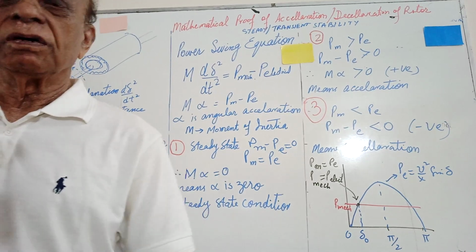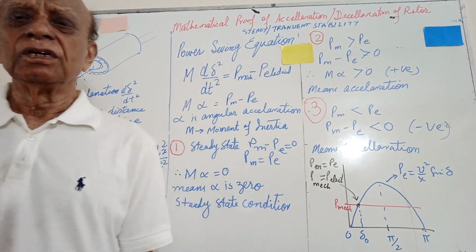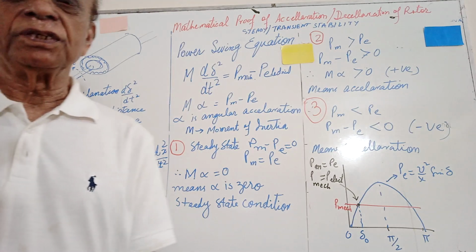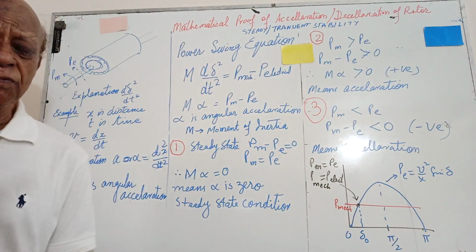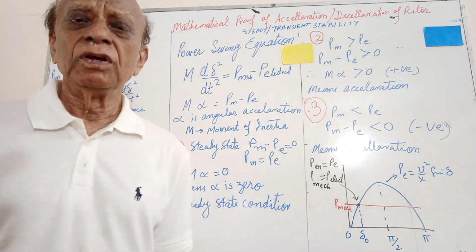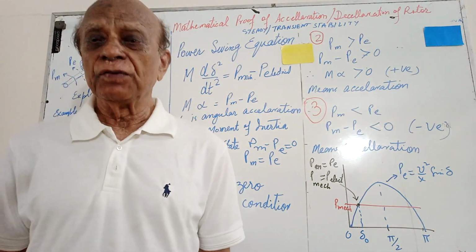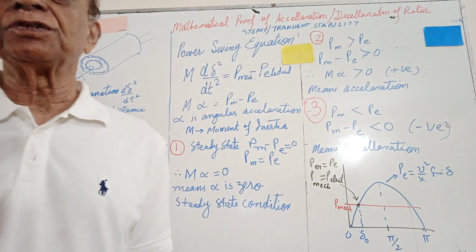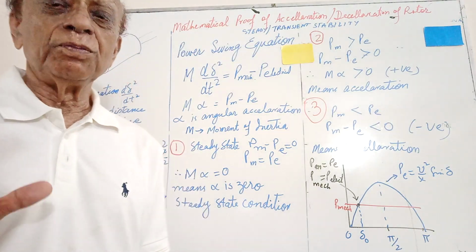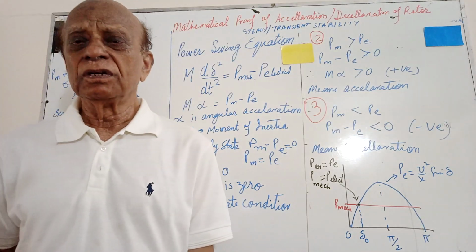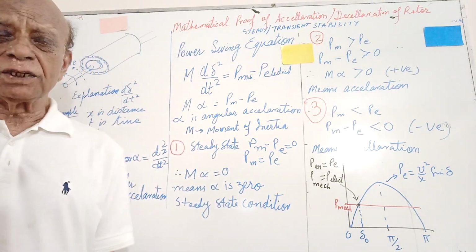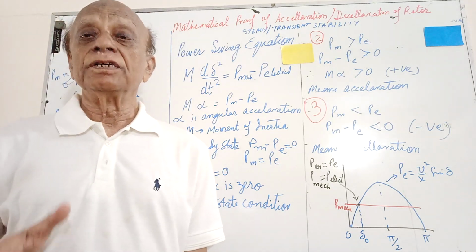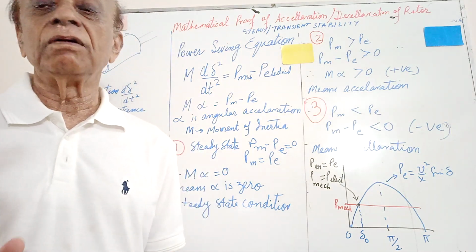One is the transient stability for the large disturbance, and the other is the steady state stability limit for the small disturbances of one or two cycle. And when it increases from 4 to 5 cycle or more, then it becomes a large disturbance. So in both the cases we have discussed the stability limits. Especially in the transient state stability, we have discussed the disturbance of the rotor angle delta.